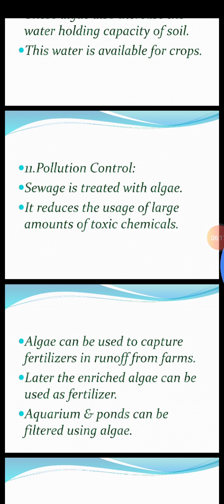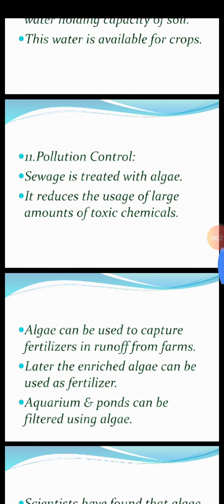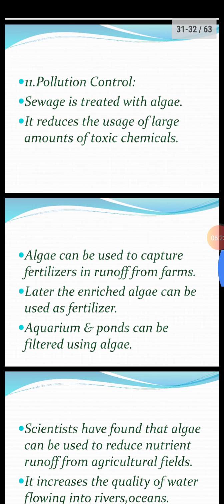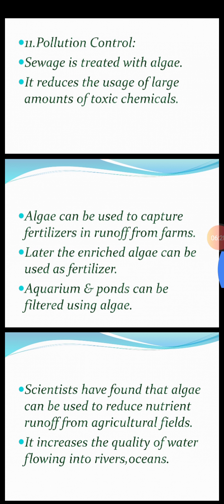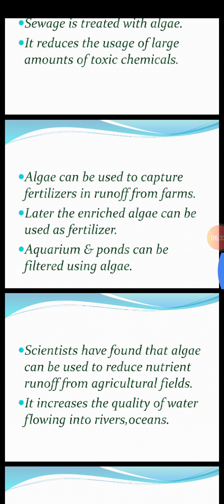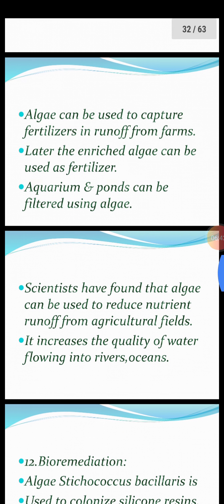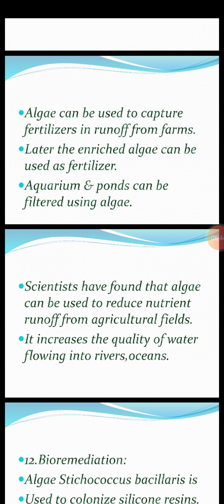Sewage is treated with algae. It reduces the usage of large amounts of toxic chemicals, that is, it absorbs harmful chemicals. Algae can be used to capture fertilizers in runoff from the farms. That is the water that flows away from the farms. Later, the enriched algae can be used as fertilizers because they have absorbed that.